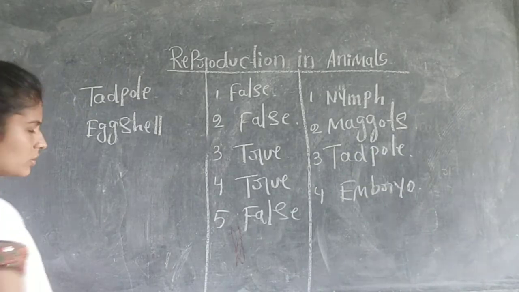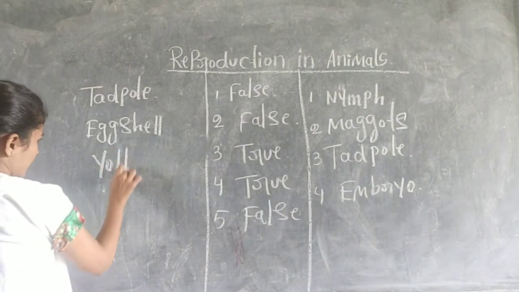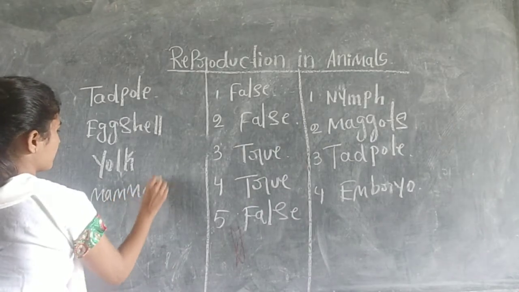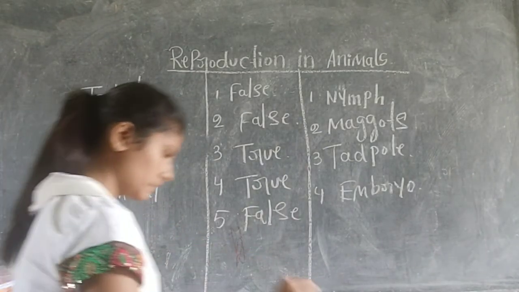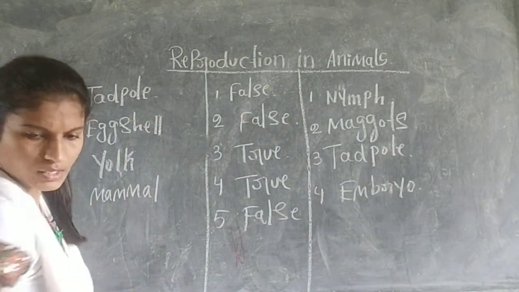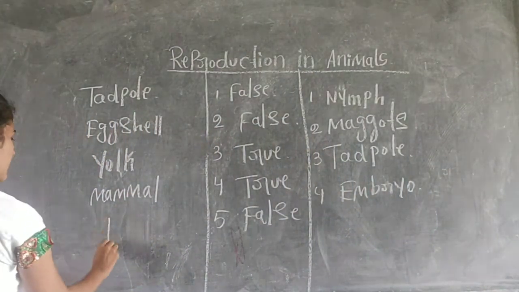Third one is yolk. Then mammal, and the last one is reptile.